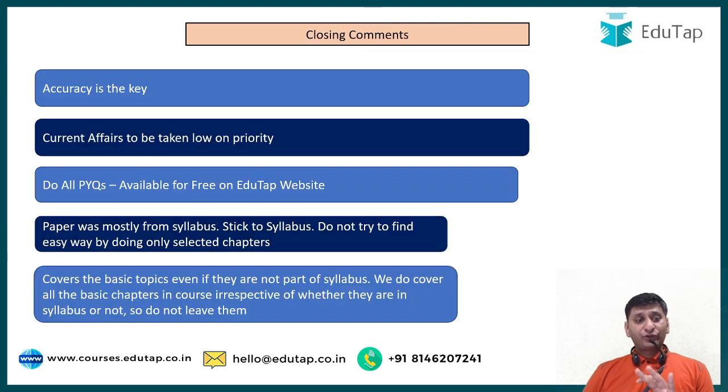Now I would give some closing comments, guys. First, I'll just summarize what we have talked about in this video. Accuracy is the key. Take current affairs on low priority. Do all the PYQs for FM, costing, company law, commerce, whatever you can find for other exams like RBI, NABARD, PFRD, NPS, etc. Paper was mostly from syllabus except two or three instances that I told you, but that is part of every exam, right?